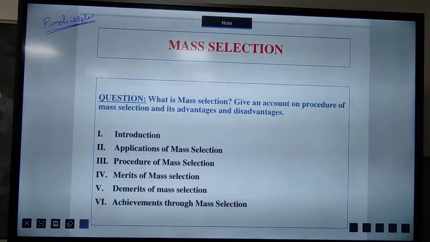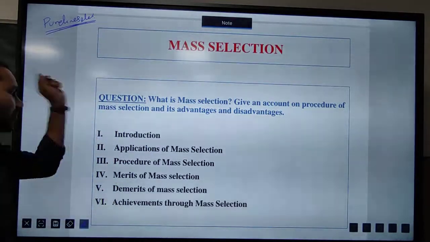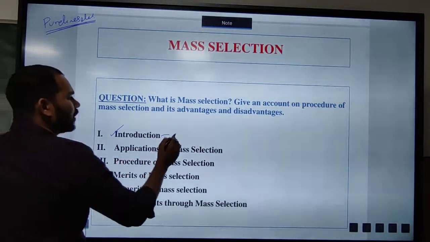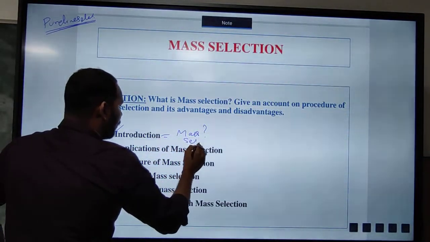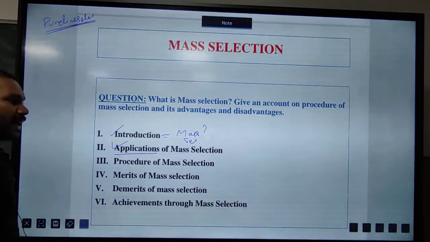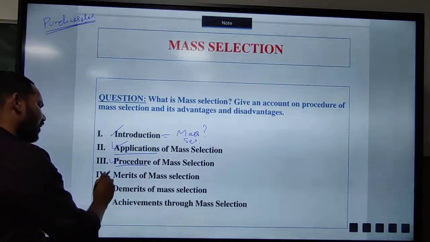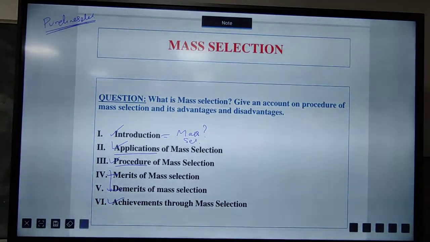So in case of mass selection, we will follow this procedure. First, we will see the introduction part, where we will see what we mean by mass selection. Then we will see where we will apply this mass selection. Then we will see the procedure. Then we can go for the merit and demerit. And in the last, we will see the achievements through mass selection.